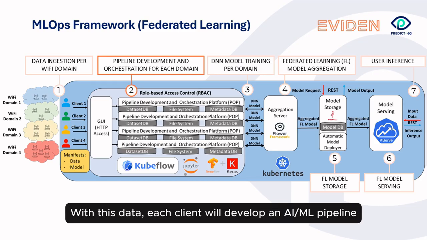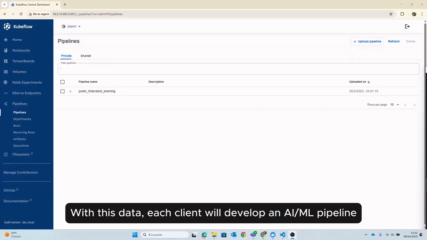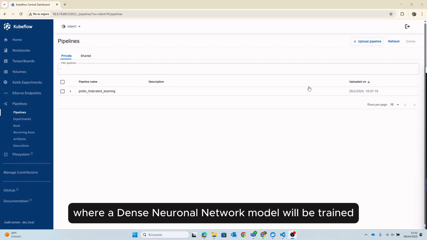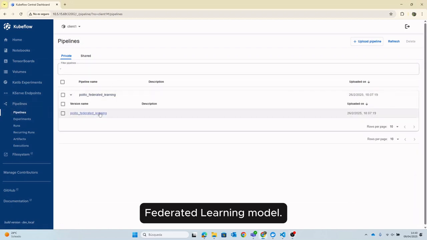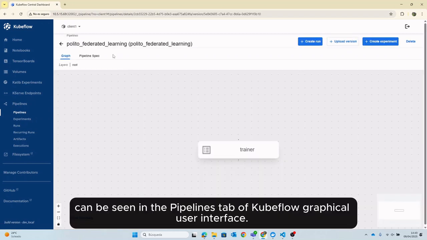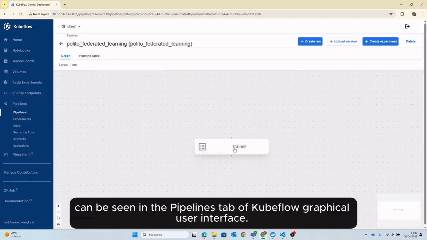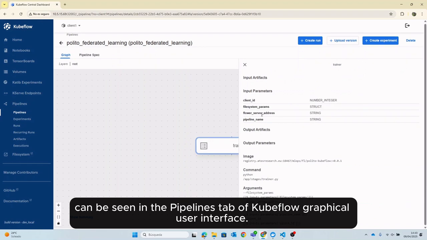With this data, each client will develop an AI/ML pipeline, where a dense neural network model will be trained and used as an input for generating the aggregated federated learning model. The definition of each pipeline can be seen in the Pipelines tab of the Kubeflow graphical user interface.